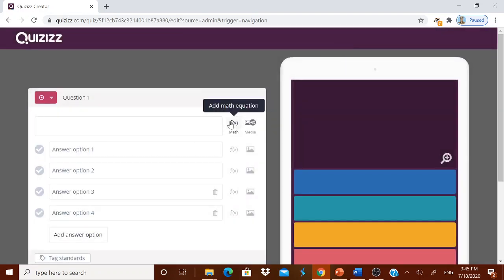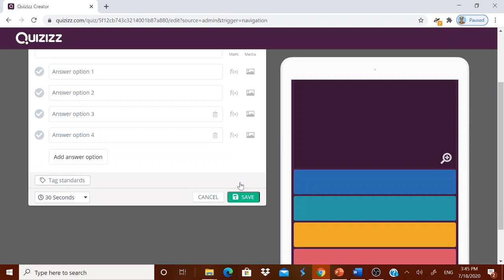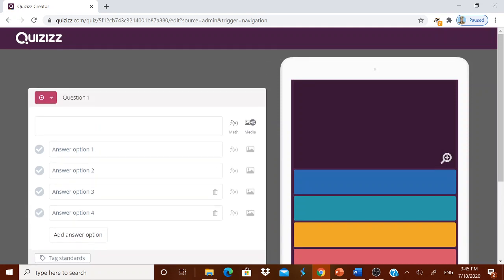Okay, suppose you are not able to do this mathematics equation effectively, already we have discussed one more option for you. Type that mathematics equation in a slide of a PowerPoint presentation, convert that slide into a JPG image, and then add that as the media. It will come automatically. Okay, now you see previously in the answer option this equation was not there. Now the equation has come back, and now you can have square roots, everything. Okay, now I think it is very simple. Now you can save it.